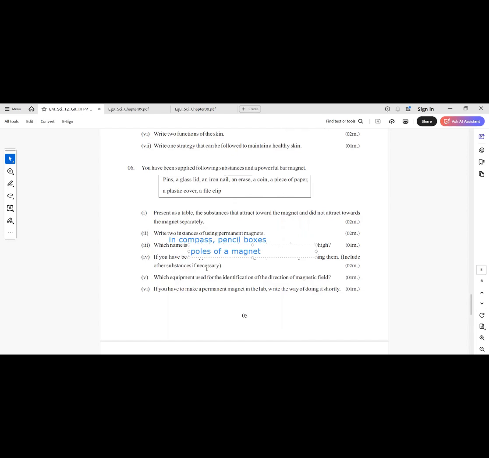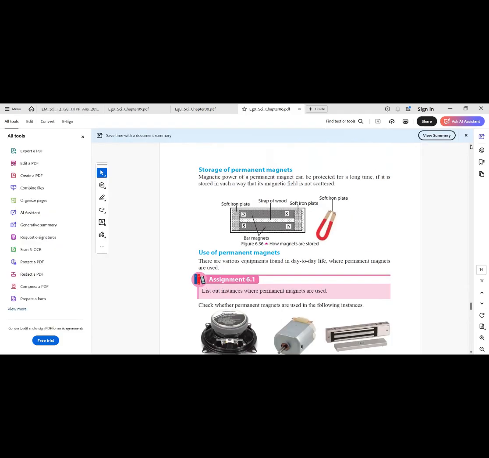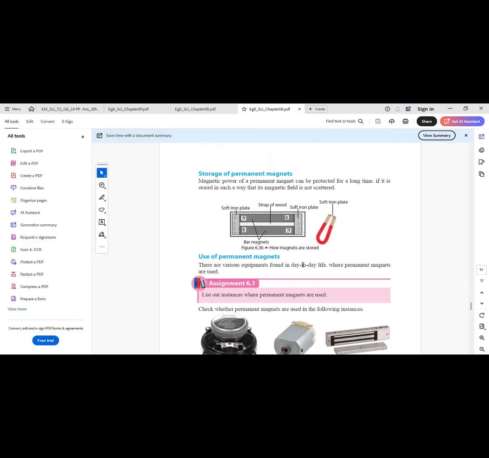If you have been supplied 2 identical magnets, draw the way of storing them. Include other substances if necessary. This is how you can store a bar magnet properly. The north pole should face the south pole of the other magnet, and the south pole of this magnet should face the north pole of the other bar magnet, like here, and 2 soft iron plates are there, and in between the 2 bar magnets there's a strip of wood.